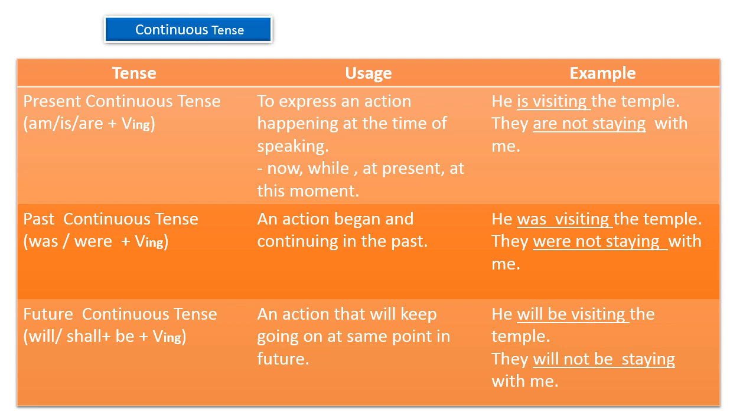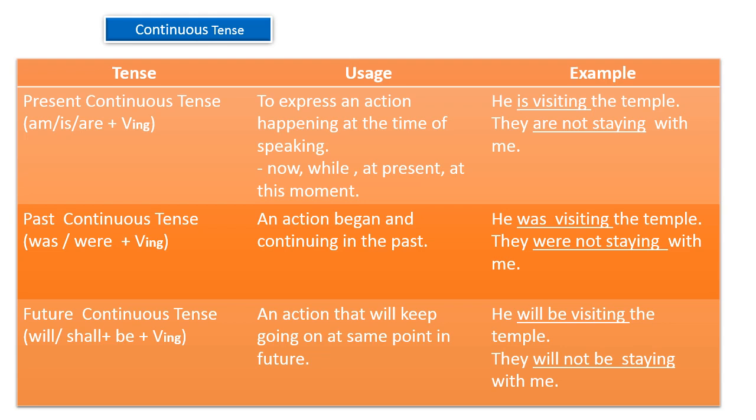This continuous tense is used to express an action happening at the time of speaking. For example, in this type of sentences we use now, while, at present, at this moment. Such sentences we use to show present continuous tense.